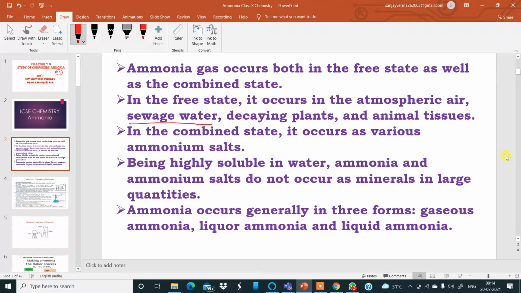Then it is also found coming out from plants which are decaying, rotting, and animal tissues. That was the occurrence of ammonia in the free state, my dear boys. Now, in the combined state, it occurs as various ammonium salts.